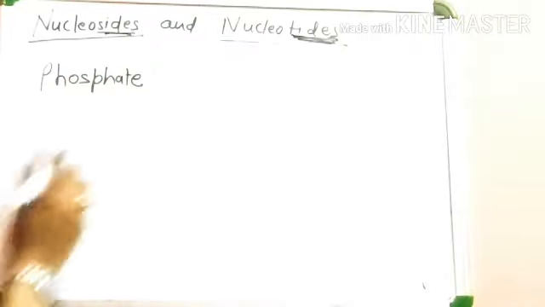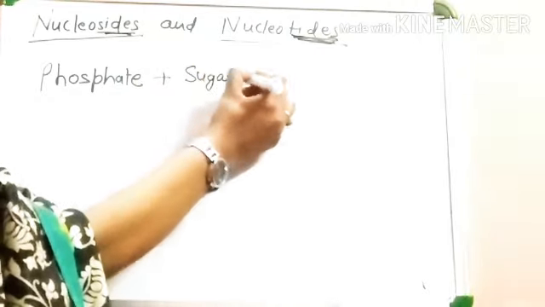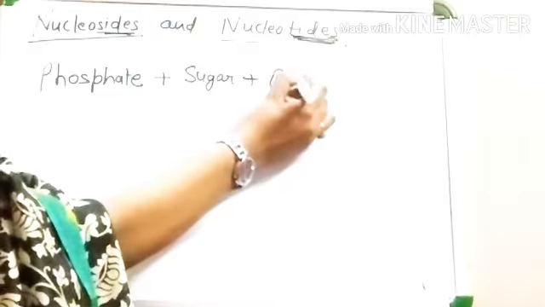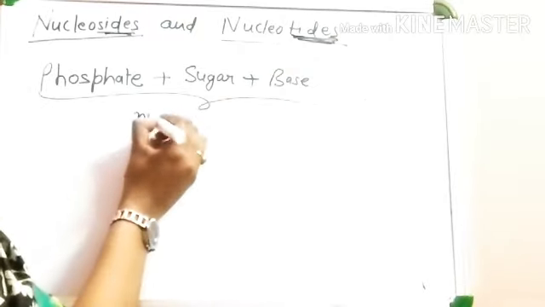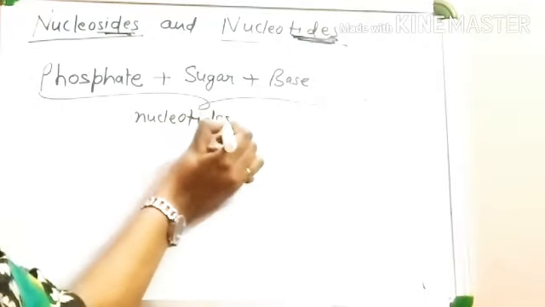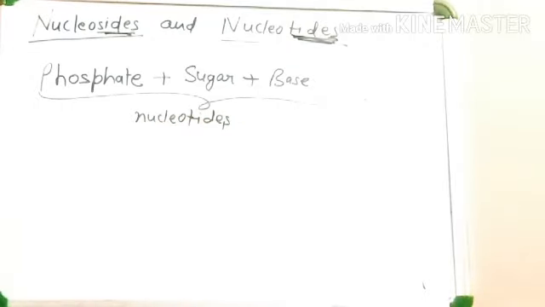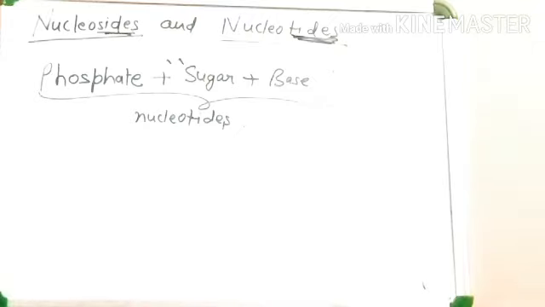So phosphate plus sugar plus base, these three together forms nucleotides. Okay, what we have learned earlier, sugar plus base is nucleosides, and after adding phosphate this becomes nucleotides.